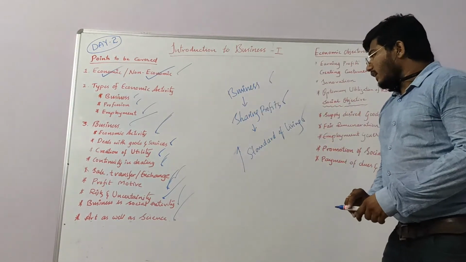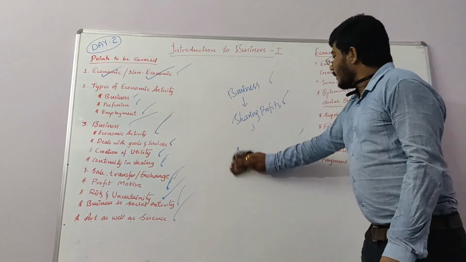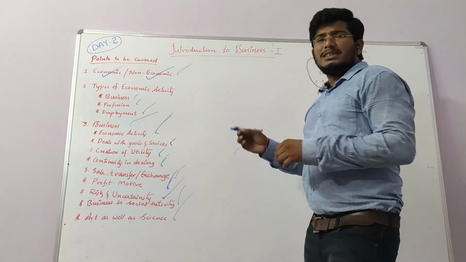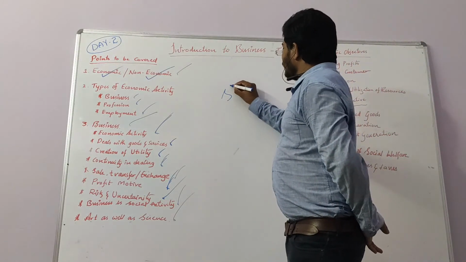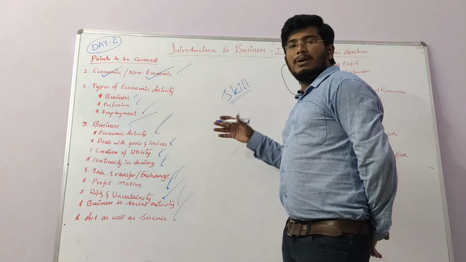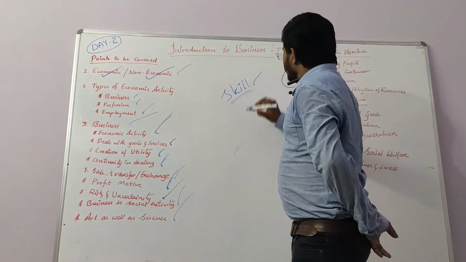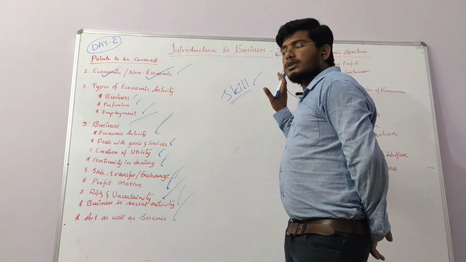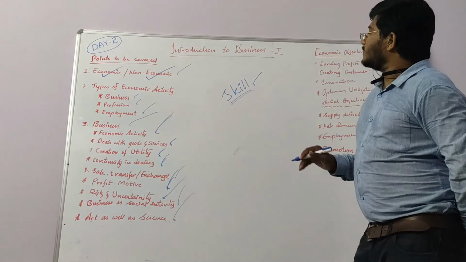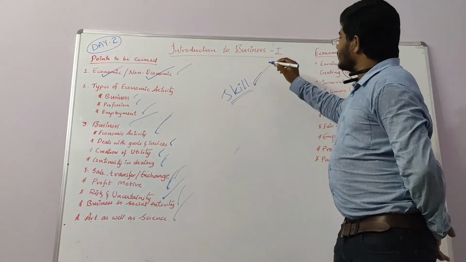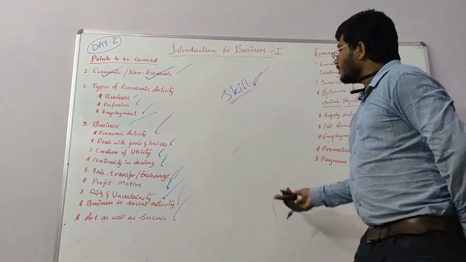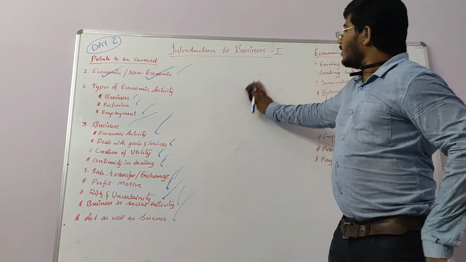And business is an art as well as a science. So business is a skill. Yes or no? Every business can't be done by everyone, so that is a skill. The person should have some skill at doing business. In business there must be skill. And the topic is over.